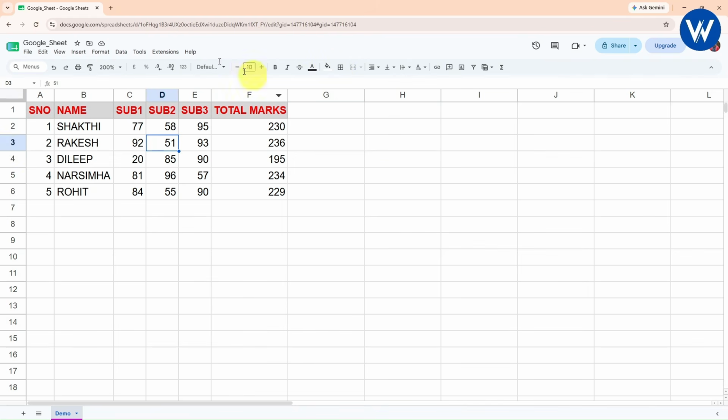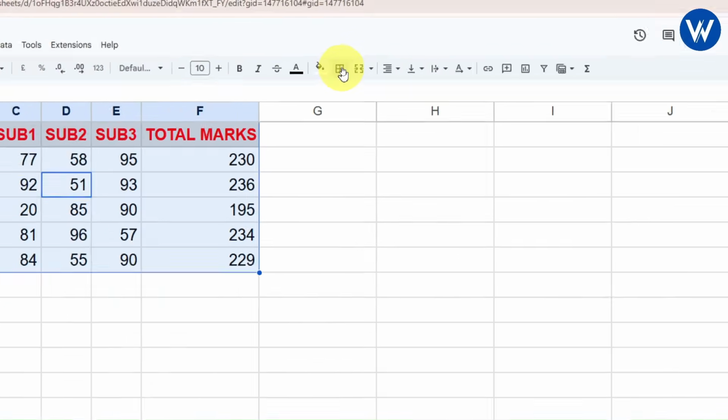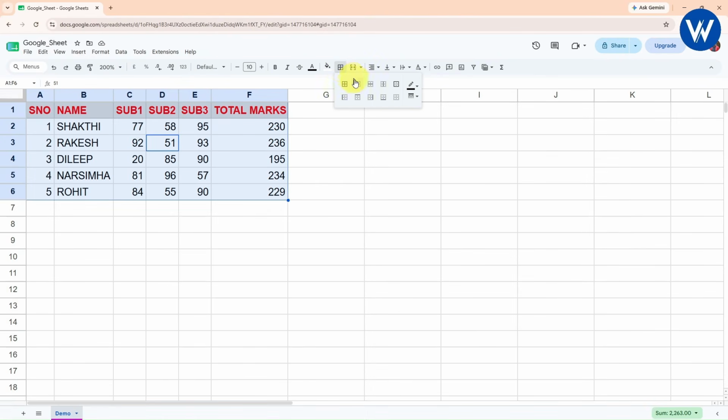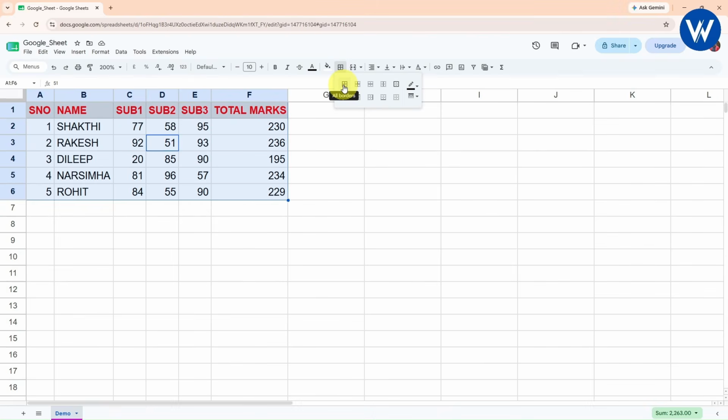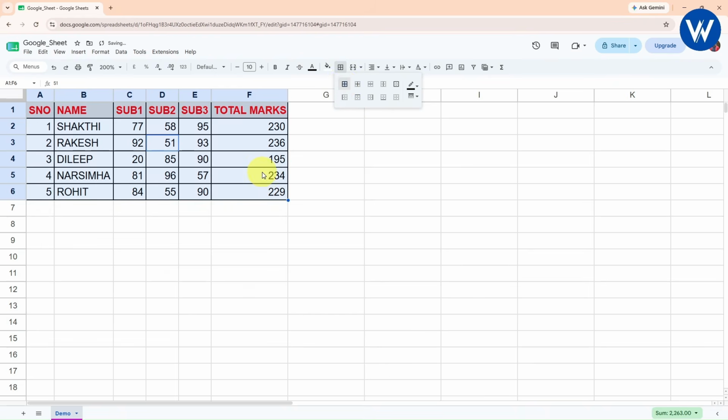Now let's see, guys, how you can use the border for this data. Press Ctrl A. Here we can see the border option is available. Okay, let's click on border. From here different borders are available. All border, inside border. So basically these are the different borders available. I will simply click on all border. I want to apply the border for this complete table. So guys, finally the border is applied.